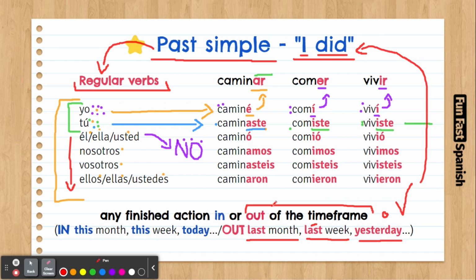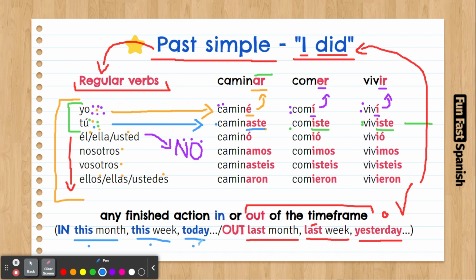Also, it's important for you to understand what it is to be in the time frame. To be in the time frame is when you say this month, this week, today, this year, this century. As you can see, are you in this month? Yes, you are. Are you in this week? Yes, you are. Are you in today?